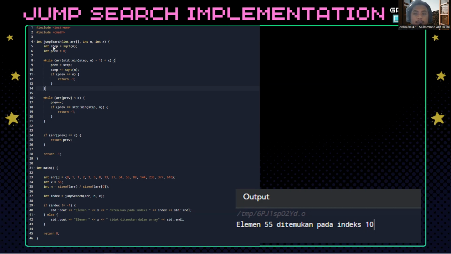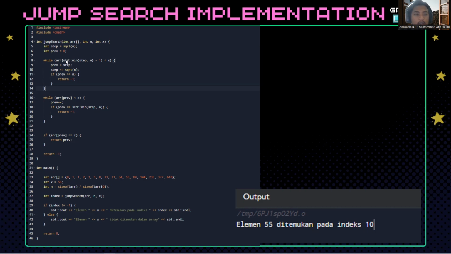Int step equals sqrt n, to determine the step size as the square root of the array length, stored in the variable. Integer prev equals 0, to initialize the variable prev to store the previous index, starting from 0.